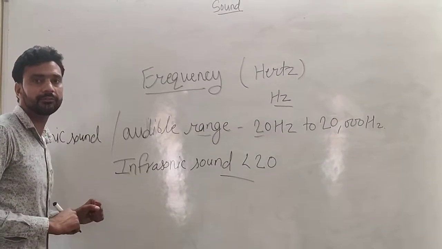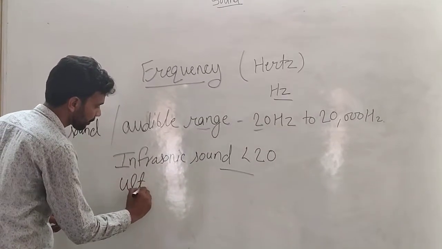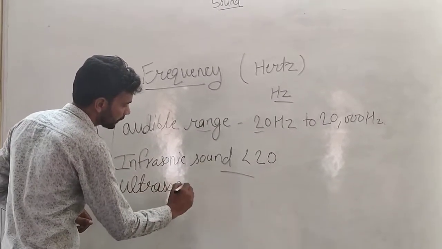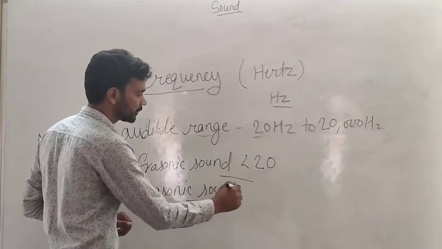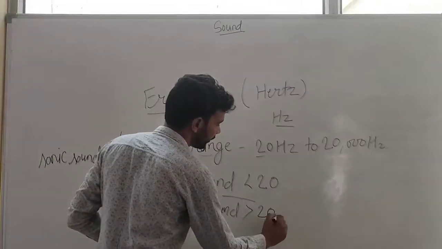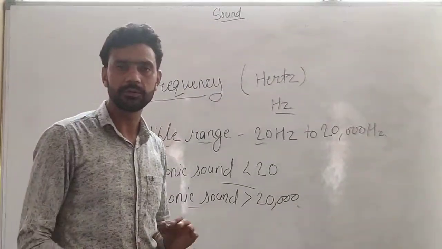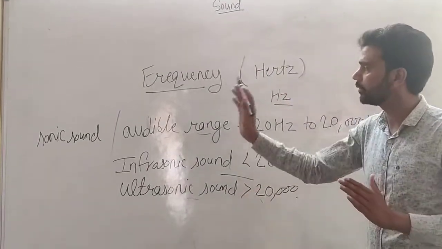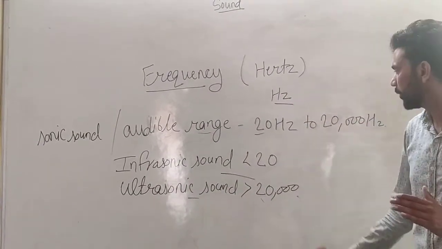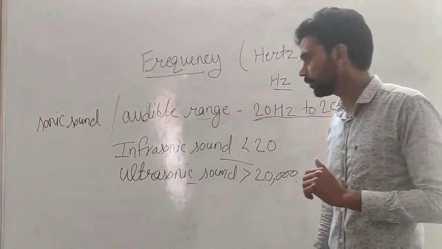If the sound has a frequency more than 20,000 Hz, then the sound is known as ultrasonic sound. Ultrasonic sound is the sound which has a frequency more than 20,000 Hz. It is also not audible to us because the audible range of humans is 20 Hz to 20,000 Hz.